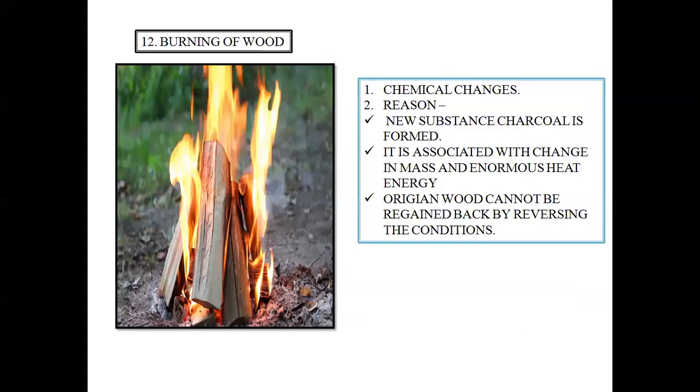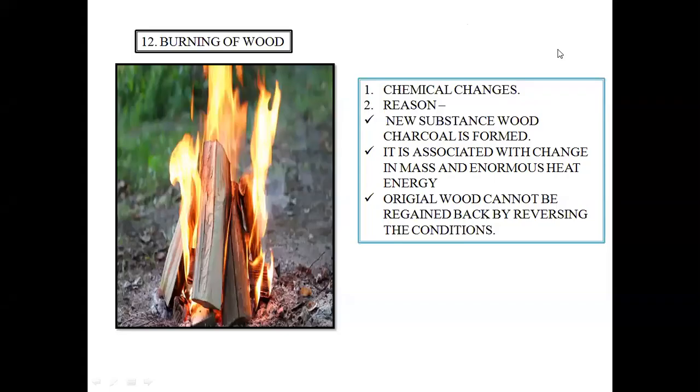Next is burning of wood. Now, in the previous case, we saw that wood was cut into many pieces and it was utilized for forming furnitures and many more things. But in all those cases, no new substances were formed.